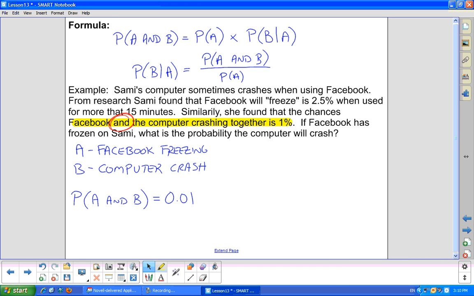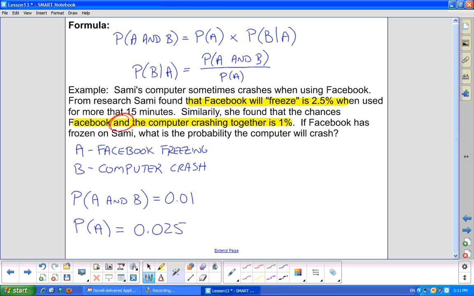If you look at the other statement, the 2.5%, that's when Facebook will freeze. So Facebook freezing is event A for us. So the probability of event A occurring is 2.5%, dividing 2.5 by 100.